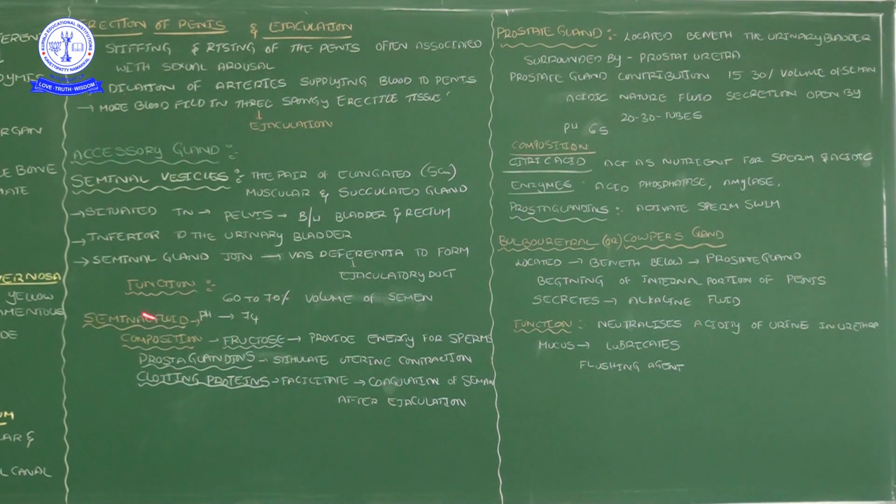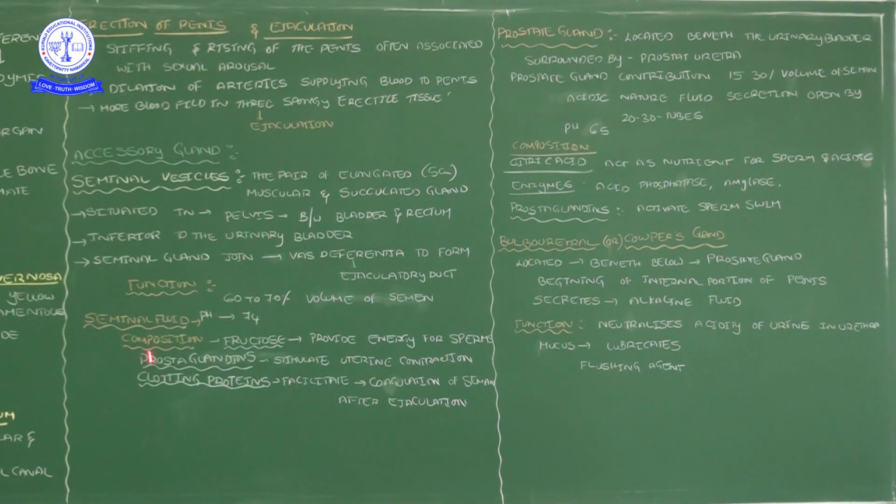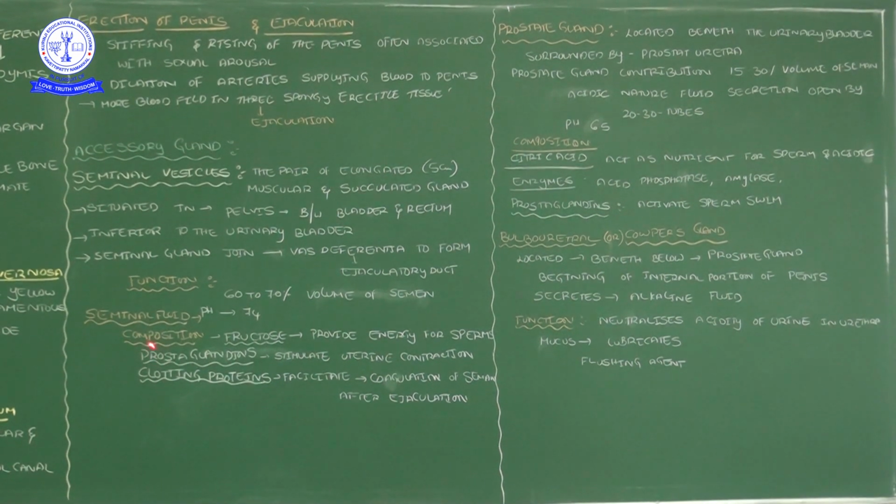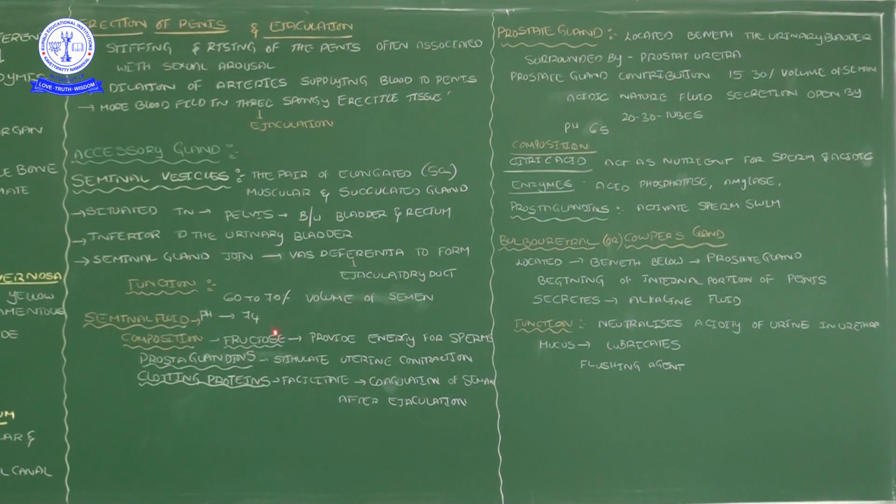One more thing: the seminal vesicle pH is 7.4. Inside the seminal fluid composition, there is fructose, which is very essential for providing nutrition to the sperm cells. So the fructose in the seminal fluid provides the energy for the sperm, and along with that, the fluid contains prostaglandins.